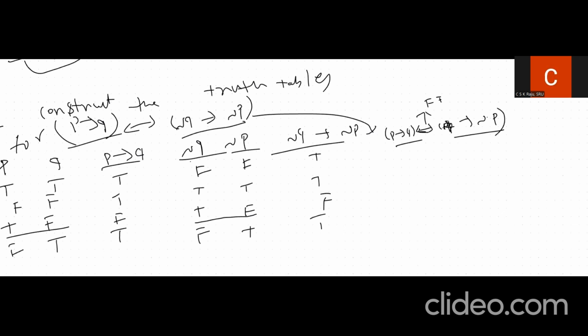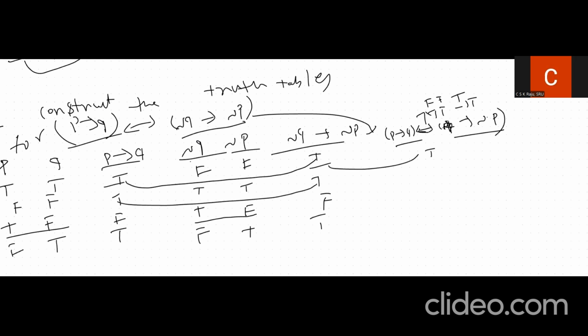the bi-implication property is that both false gives true, both true gives true. So if you see here, we have to apply it for this one and this one. These two are both true, so the result will also be true. Then this also, both are true, so the result will be true. If both are false we also have true, and both true we also have true.